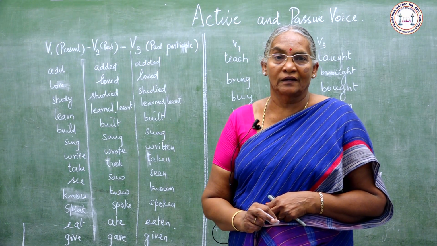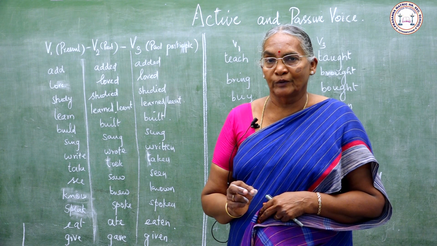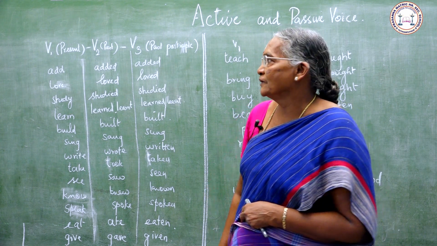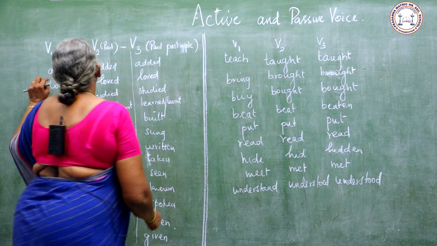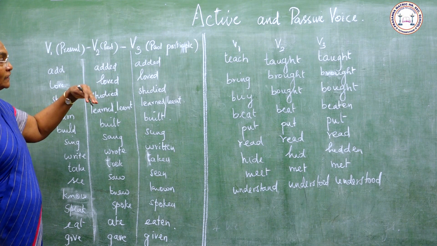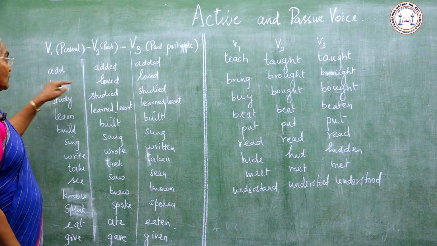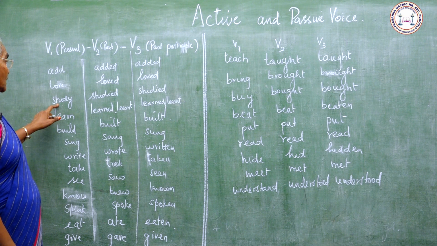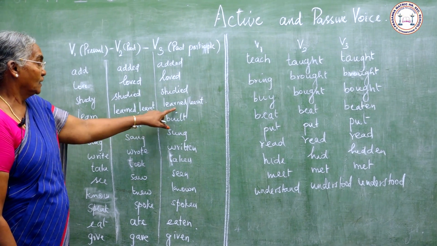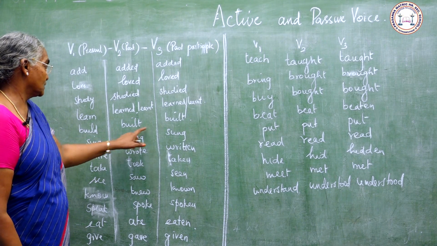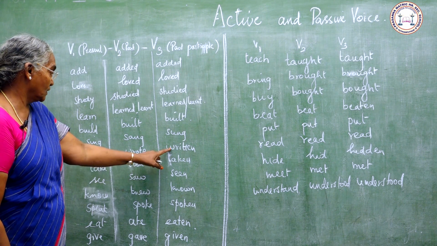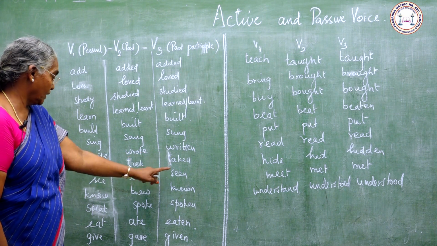Now let us learn about verb 1, verb 2 and verb 3: present tense, past tense and past participle. Add, added, added. You already have studied in lower classes. Love, loved, loved. Study, studied, studied. Learn, learned or learnt, learned. Build, built, built. Sing, sang, sung. Write, wrote, written. Take, took, taken.